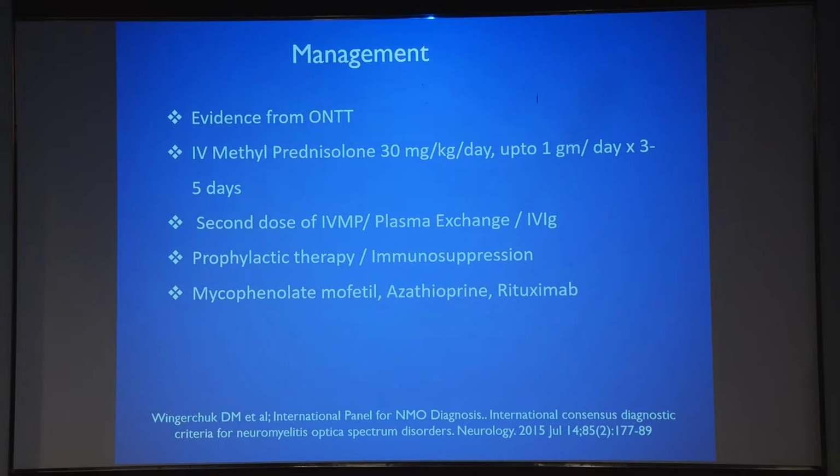If children do not improve, and this is quite frequent, especially associated with NMO, then a second dose of IVMP can be considered. Second line treatments include plasma exchange, which is also quite effective in children, and IV immunoglobulins. If there is an underlying disorder, then we need to consider prophylactic therapy to prevent further episodes because there is damage at each episode as well as immunosuppression. The common drugs which are being used now are mycophenolate mofetil, azathioprine, and increasingly rituximab.